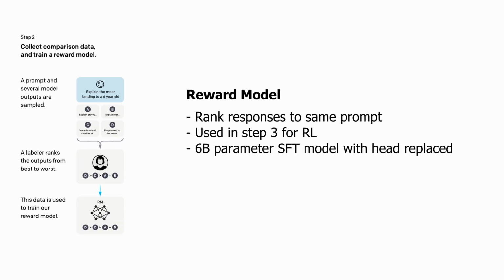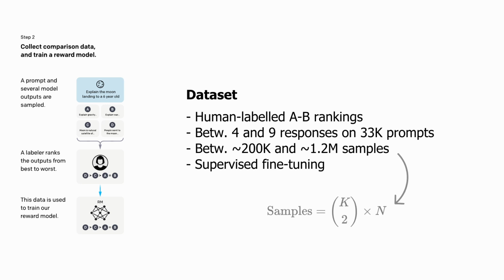Moving on to step 2, the objective is to train a model that ranks various responses, the reward model, or RM for short. This is used later on in step 3 for reinforcement learning. The underlying model is the 6 billion parameter supervised fine-tuned model from step 1, with the head replaced. The dataset here also contains human-labeled content, A/B rankings of between 4 to 9 responses on 33,000 prompts. This leaves between, roughly, 200,000 and 1.2 million samples. This model is also trained using supervised fine-tuning.